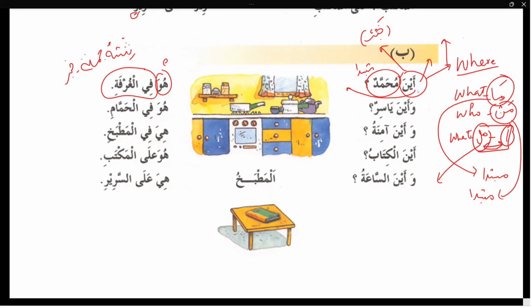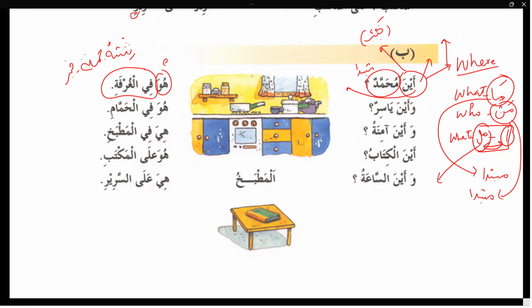Aina Muhammadun. Where is Muhammad? Aina is khabar and Muhammad is mubtada. Huwa fil ghurfati. Huwa, he is in the room. Huwa is mubtada. Fil ghurfati is shibhu jumla khabar.